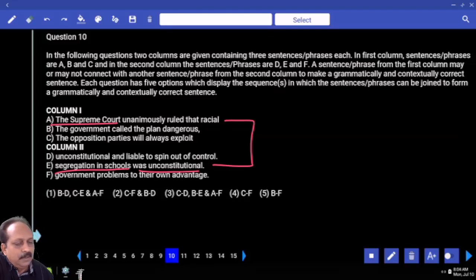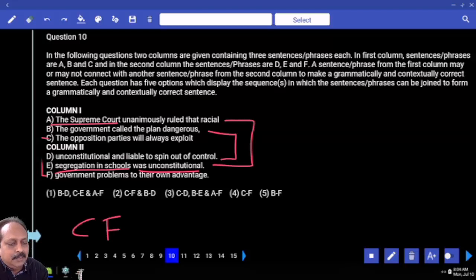The government called the plan dangerous, unconstitutional and liable to spin out of control. This seems right or wrong? This forms a pair. The opposition parties will always exploit government problems to their own advantage. That is the job of the opposition party. Obviously, generally speaking. Here you can consider CF, no second thoughts.